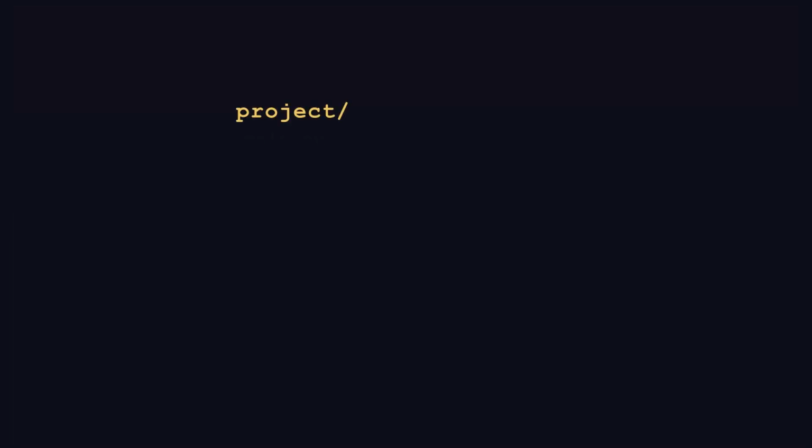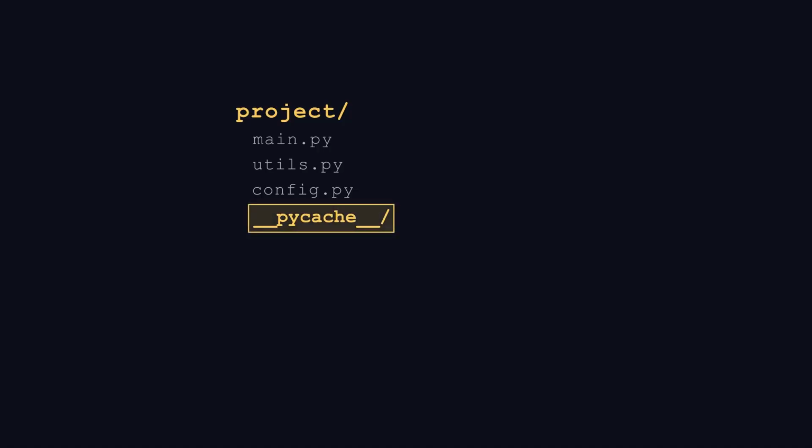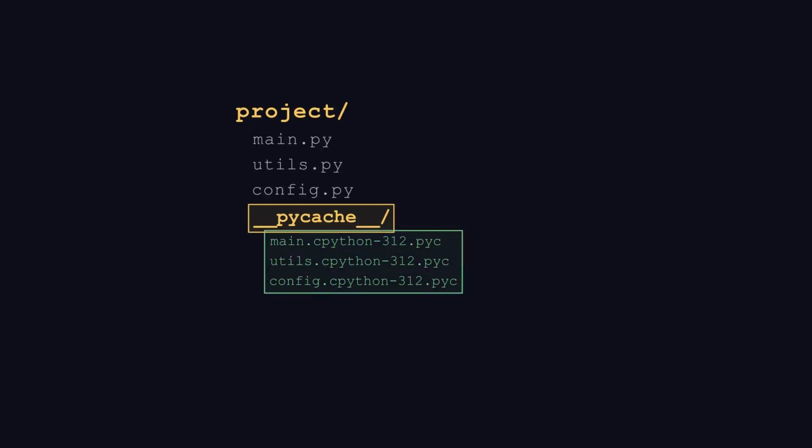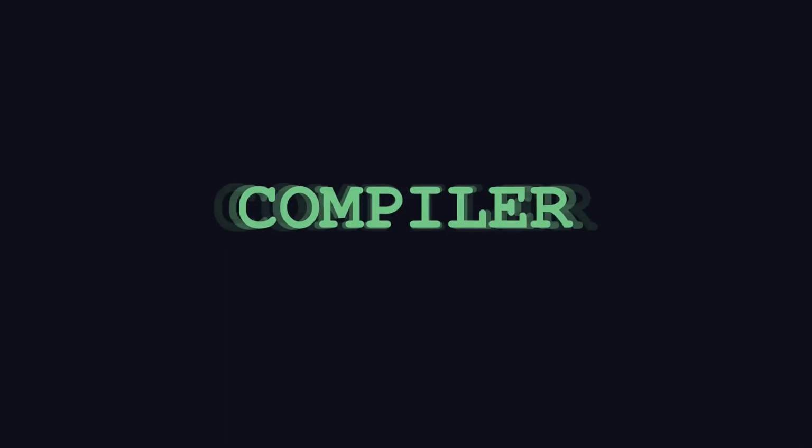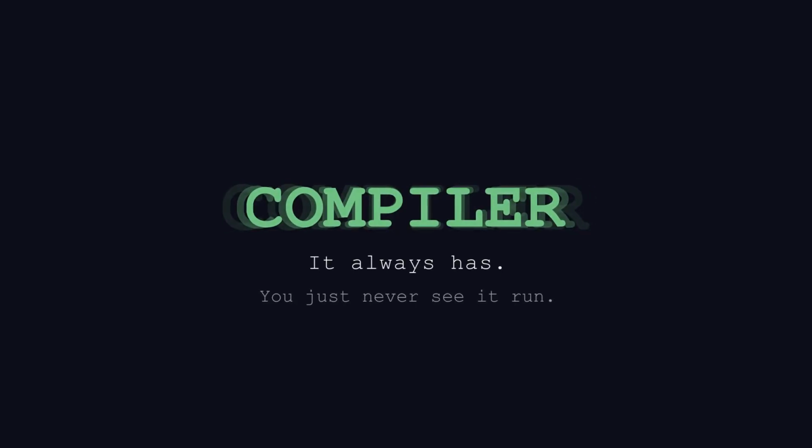There's more. Check your project folder. See that PyCache directory you've been ignoring? Open it. Those .pyc files? That's compiled bytecode, cached on disk so Python doesn't have to recompile next time. Python has a compiler. It always has. You just never see it run.